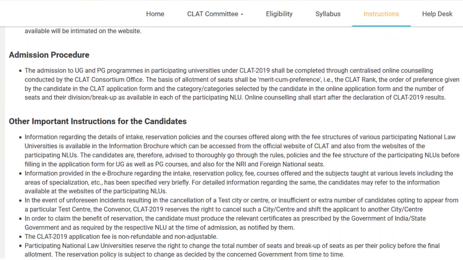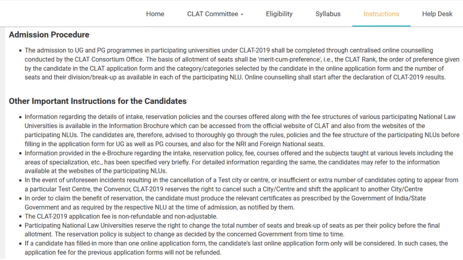Next, we have the admission procedure. The admission to UG and PG programs in participating universities is done through something called online counseling, and of course the admission will be given to you based on what your rank is and also what your preference is when you're filling the application form.